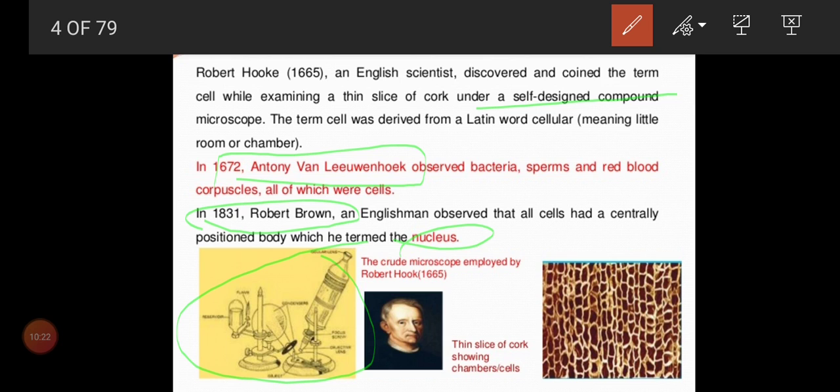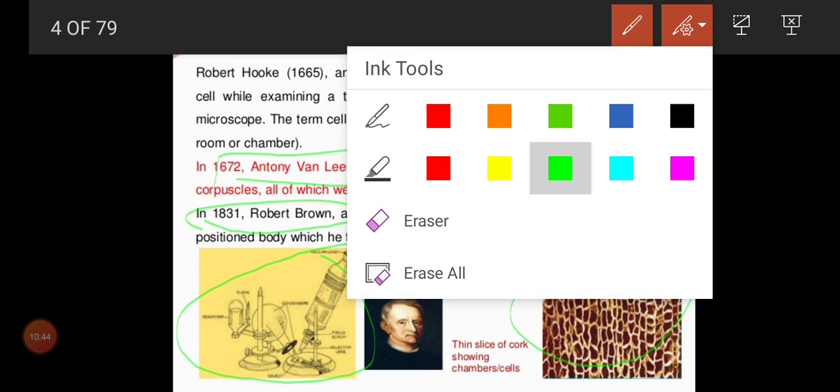In 1672, Anton van Leeuwenhoek, bacteria, sperm, red blood corpuscles. And in 1831, Robert Brown, nucleus. Okay, that is very, very important. Now look at this, he observed under the self-designed microscope small rooms, so he called it a cell. Is that clear, children?